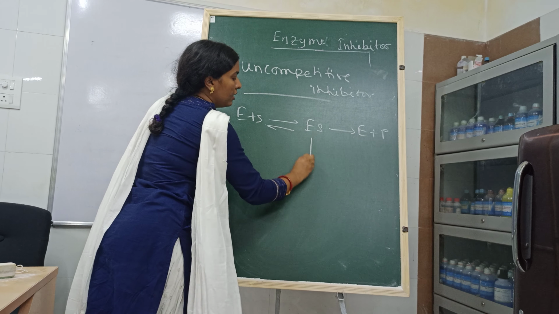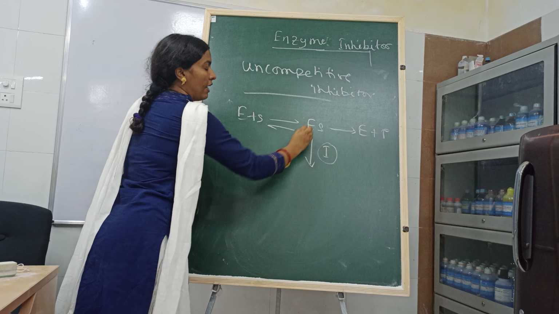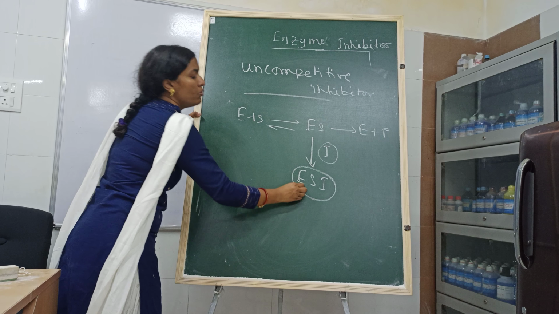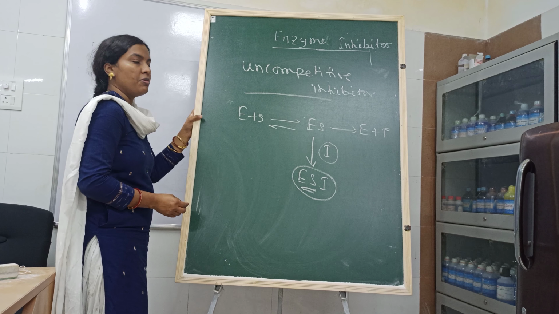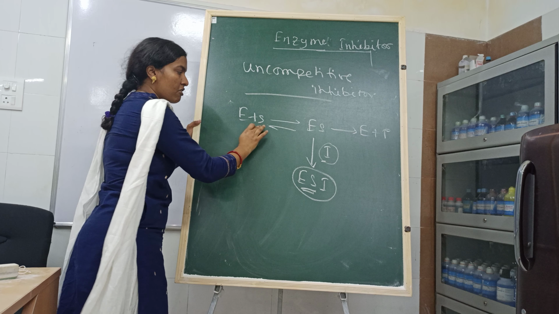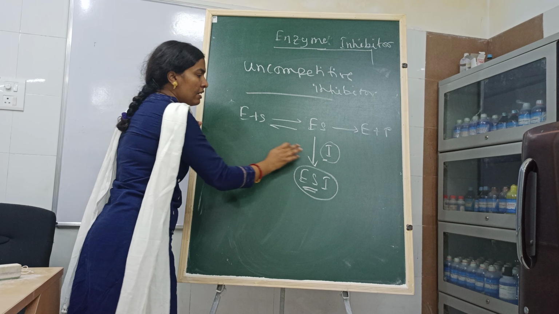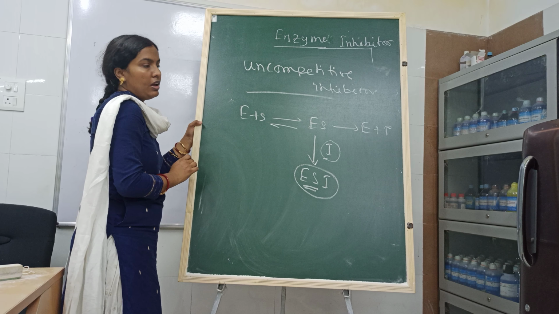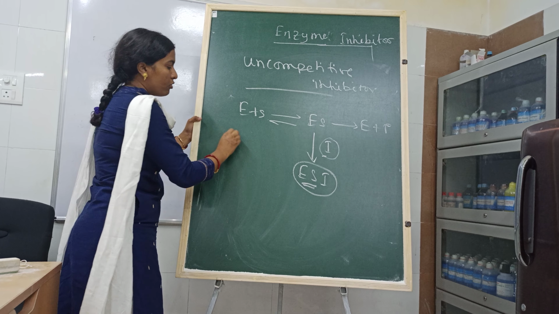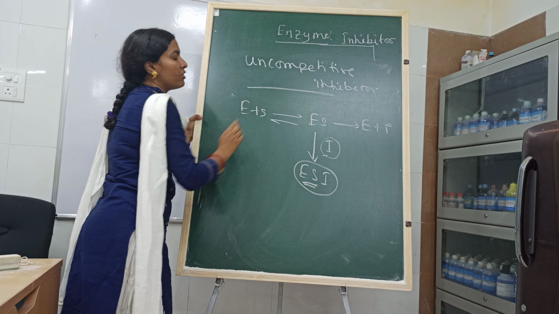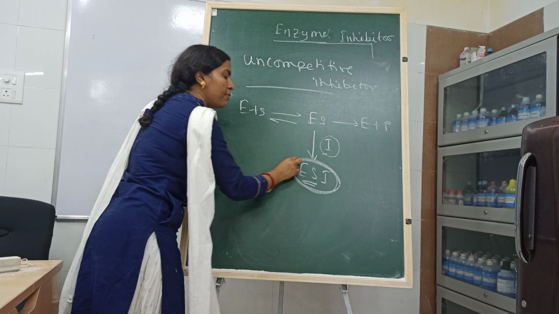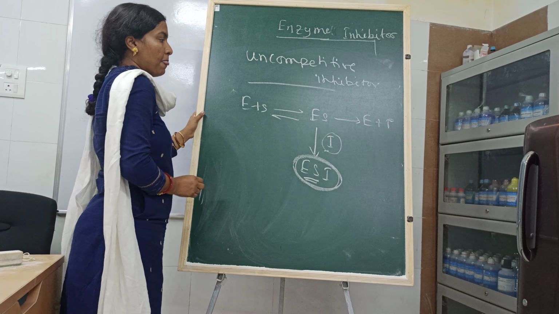Here the inhibitor comes and binds with the enzyme substrate complex and forms a new complex, that is our enzyme substrate inhibitor complex. The inhibitor is not a structural analog of the substrate and it does not bind with the active site. It binds with the site adjacent to the active site.